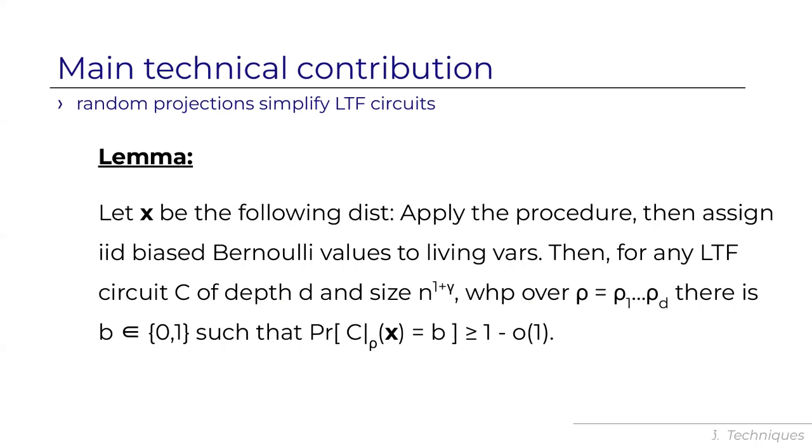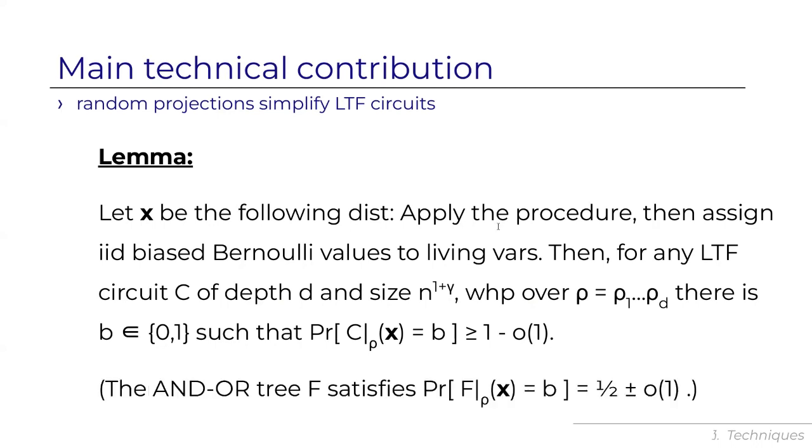And moreover, x is the uniform distribution. As in HRST, we're shooting for an average case lower bound. And as I mentioned, the AND/OR tree survives. So under this, with exactly the same definition of x, the AND/OR tree is unbiased. It's very close to a half. Since the AND/OR tree is unbiased and the circuit is essentially constant, we get an average case lower bound.